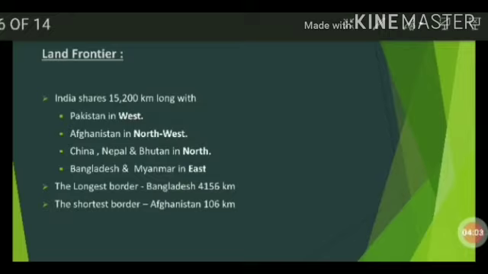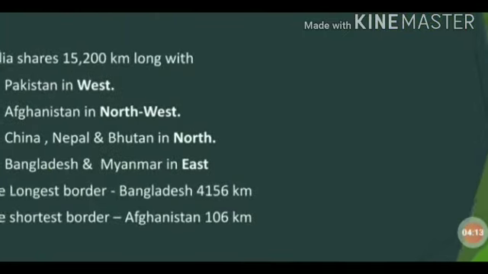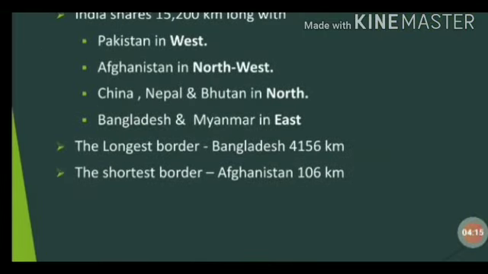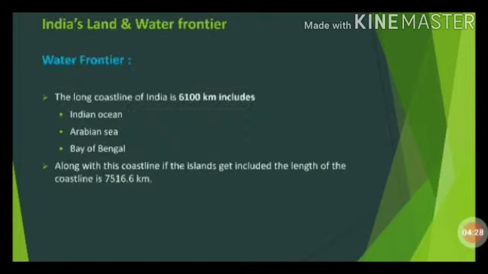Pakistan is in the west, Afghanistan in the northwest, China, Nepal and Bhutan in the north, Bangladesh and Myanmar in the east. The longest border is with Bangladesh, 4,156 kilometers. The shortest border is with Afghanistan. I'll show it in the map, girls.